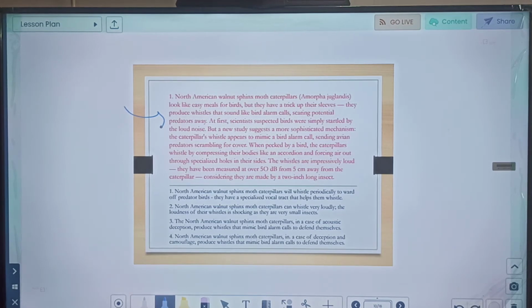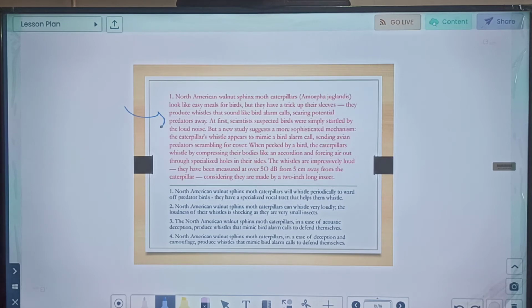When pecked by a bird, the caterpillars whistle by compressing their bodies like an accordion and forcing air out through specialized holes in their sides. The whistles are impressively loud. They have been measured at over 50 dB from 5 cm away from the caterpillar, considering they are made by a 2-inch long insect. So they are making a strong, loud sound. Now let us see the 4 options and then see how to approach this question.